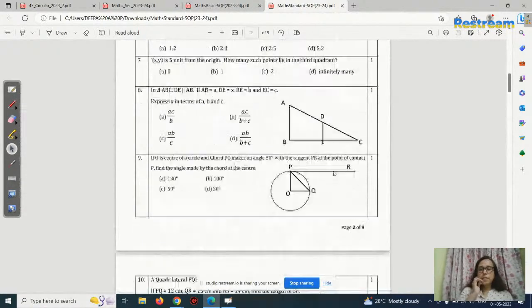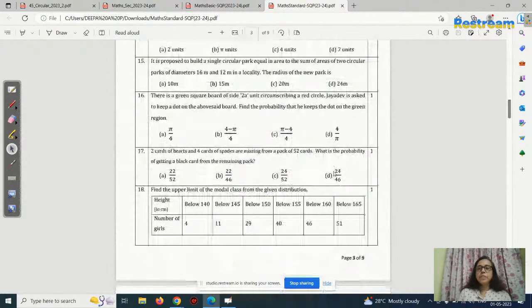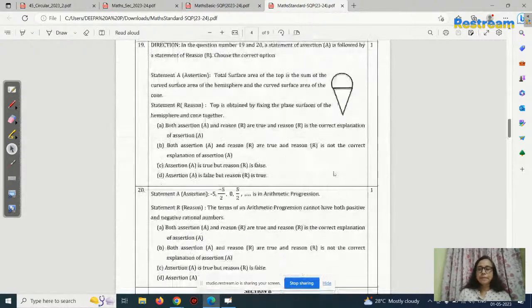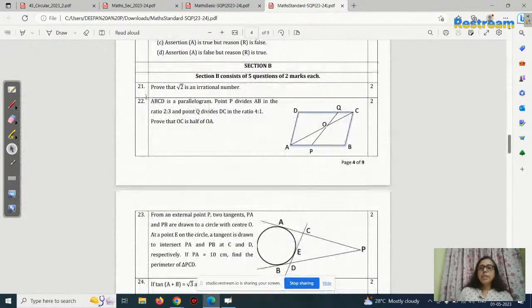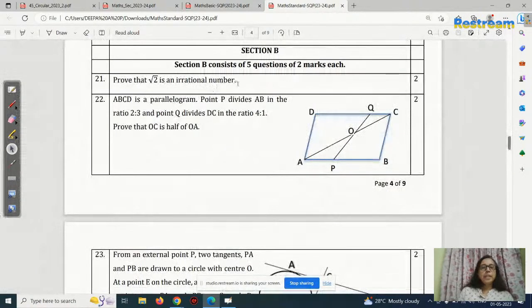Then what is from the first chapter? I'll take one question. What is the other question which is given there? Yeah, see this. 21st question. Prove that root 2 is an irrational number. Okay. So here it is given 2 marks, but always it will be in the 3-mark question. Always it will be in the section of 3-mark questions, that is, section C. I don't know why they have given it in 2 marks. Sometimes the question paper will be changing. So here what is given is that root 2 is an irrational number. We have to write that proof.